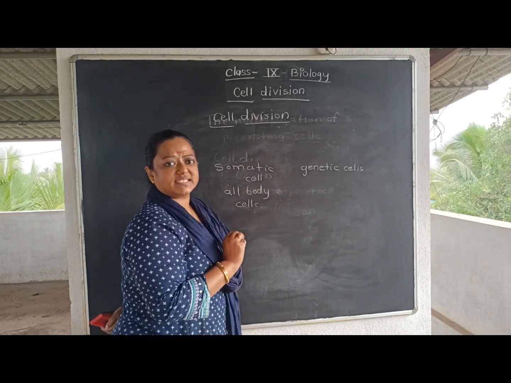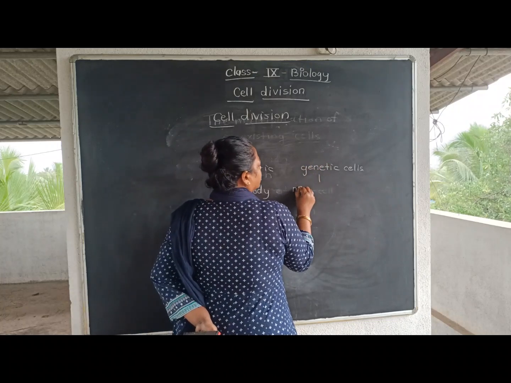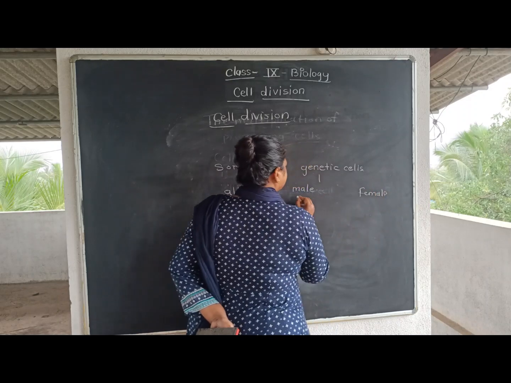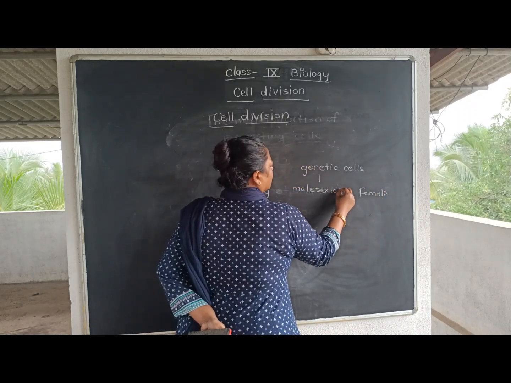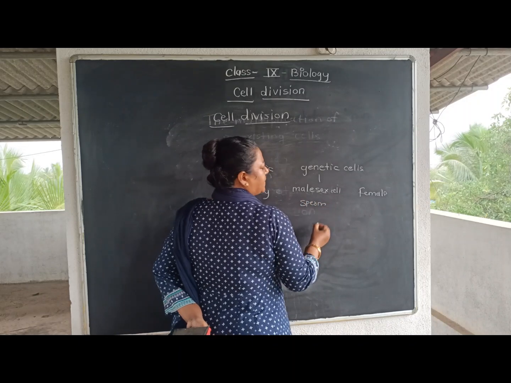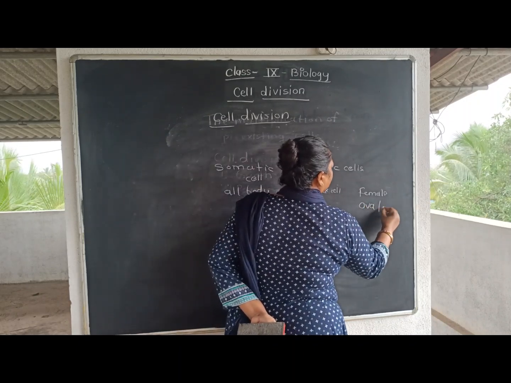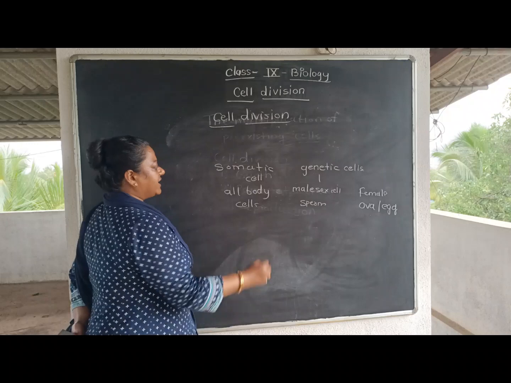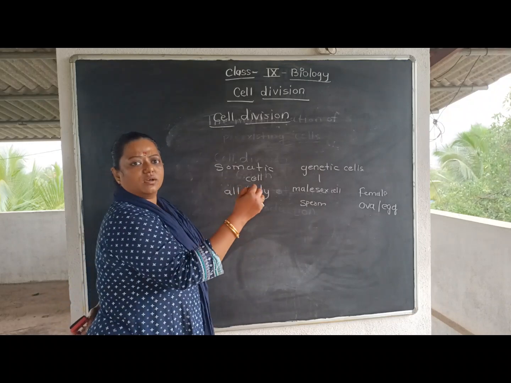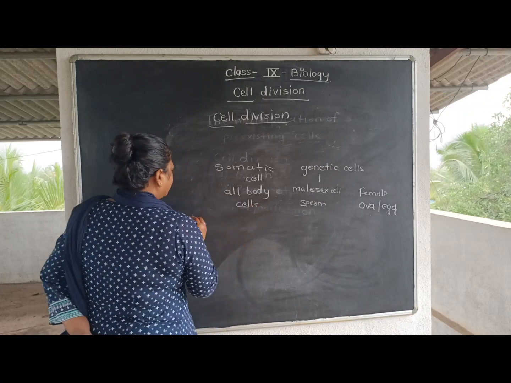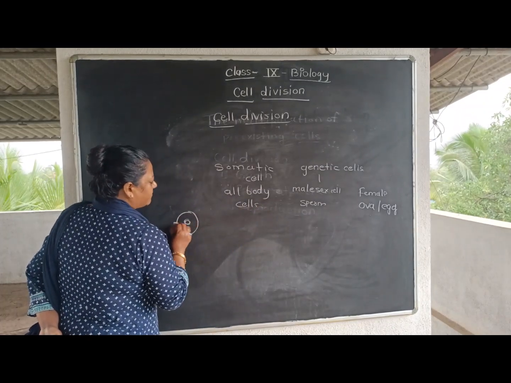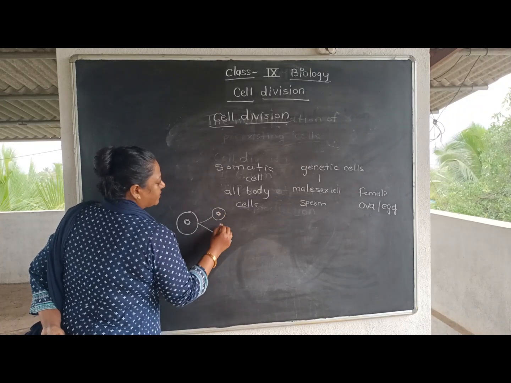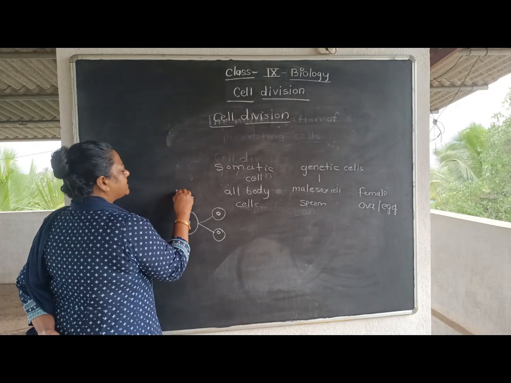Are somatic cells. And genetic cells: if we talk about the male sex cell, it will be the sperm cell, and the female sex cell will be the ova or egg cell. These are genetic cells, and all body cells will be somatic cells. Suppose this cell has a nucleus, then this cell will give rise to two daughter cells. This is a single cell, we can say the mother cell.